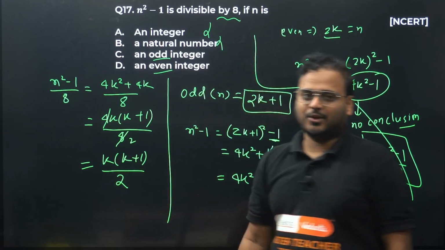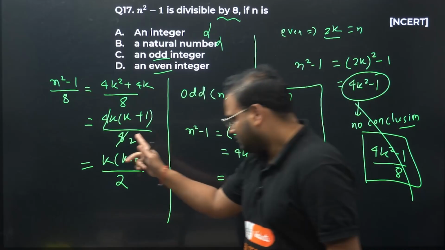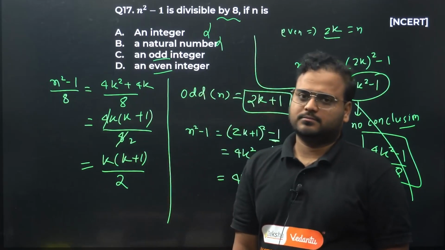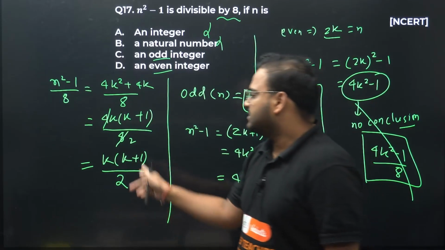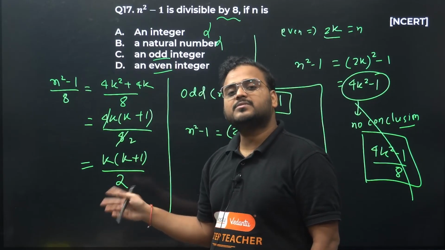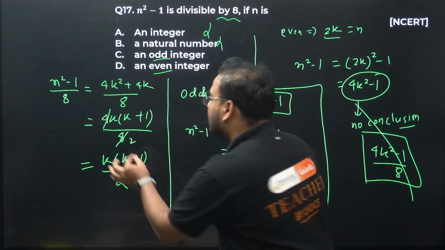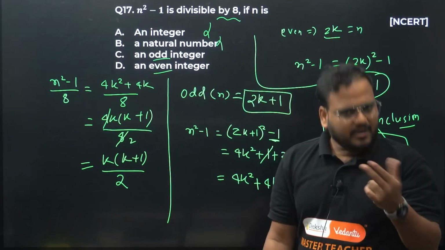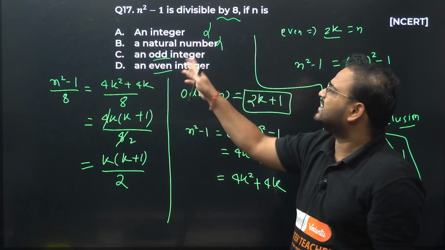Now here the logic comes back. If k is odd, what is k plus 1? Even. If k is even, what is k plus 1? Odd. Basically, k and k plus 1 are consecutive numbers, whether integer, natural number, whatever it is.